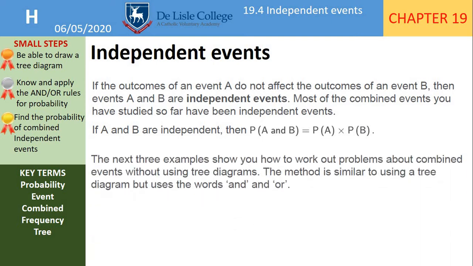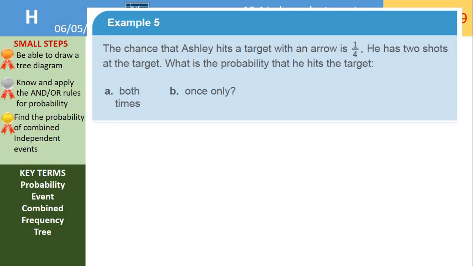The next 3 examples are going to show us how to work out problems about combined events without using tree diagrams. So the method is similar to using a tree diagram, and we're just going to use the rules and the words for and or. So let's have a look at this example here. The chance that Ashley hits a target with an arrow is 1/4. He has 2 shots at the target. What is the probability that he hits the target?